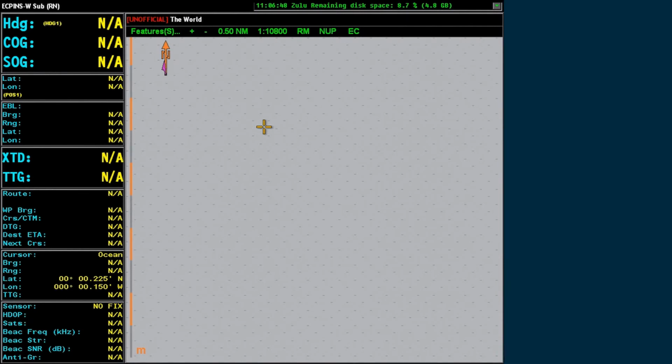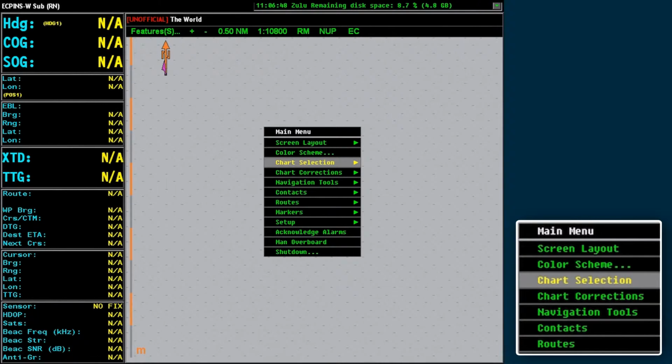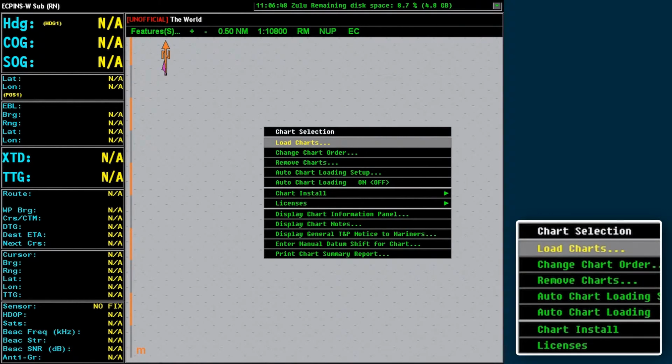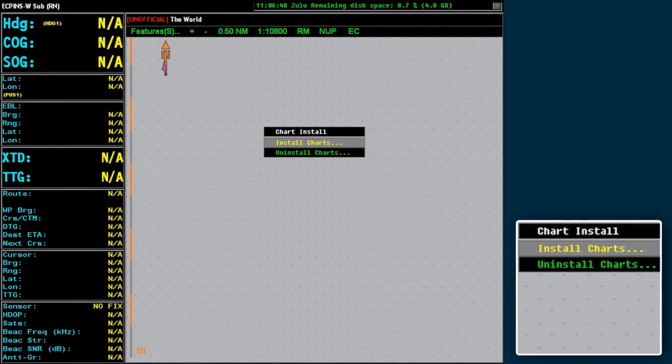Start by inserting the AVCS base CD into the appropriate drive. Open the main menu and select Chart Selection. Select Chart Install, followed by Install Charts.